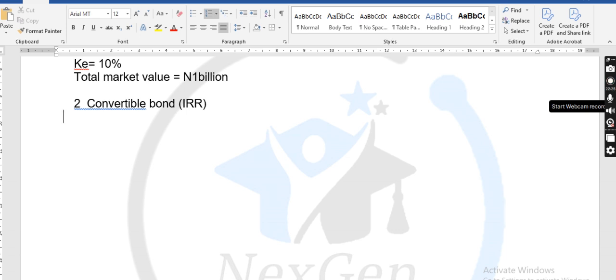Okay, we need the current market value, the current internal rate of return. So which current market value do we need? We need the market value as interest of the convertible bond, right? What do we need?